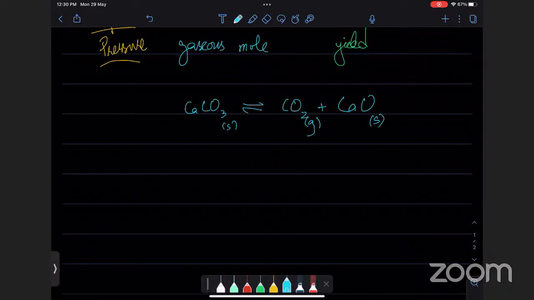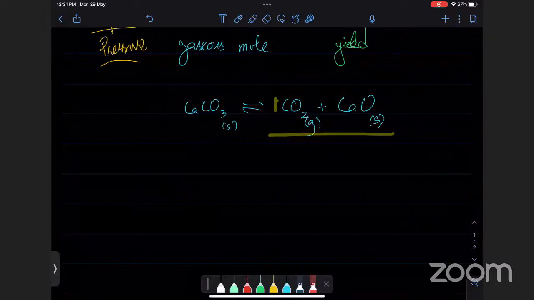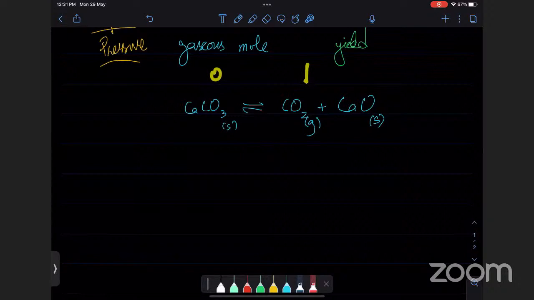Because the products are breaking down. Yes, because the products have more gaseous moles. Absolutely. क्योंकि लेफ्ट साइड पे हमारे पास यहाँ पे 0 गैसेस है, यहाँ पे हमारे पास ये एक गैस है, तो 0 और 1. So when you do a low pressure, equilibrium goes towards this side. So automatically the yield is higher, your product will be more. Good.